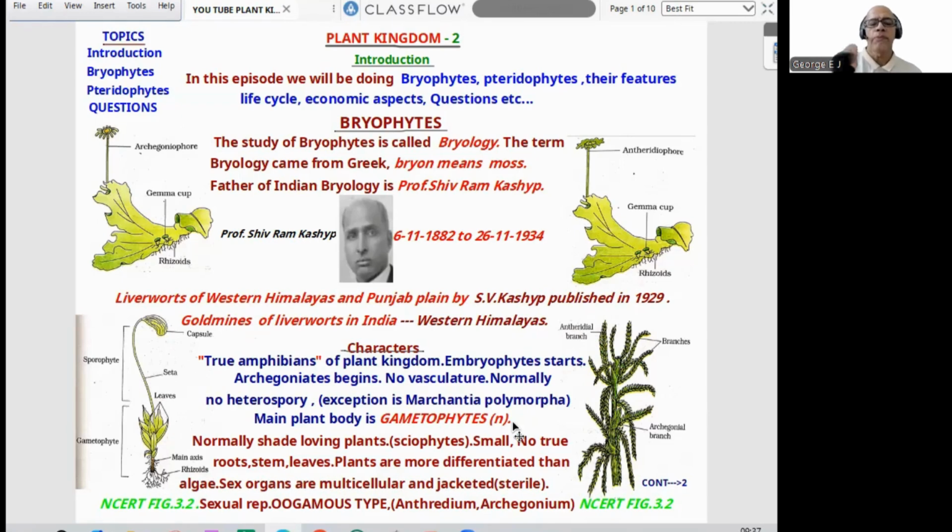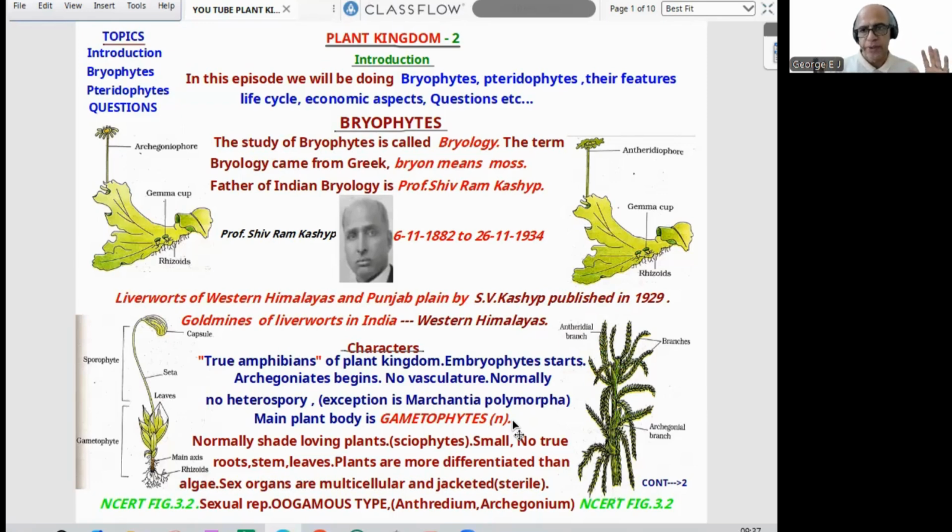See, they are true amphibians of plant kingdom. Embryophyte, embryo, starts from bryophyte in plant kingdom. Archegoniate begins again in plant kingdom. No vasculature, no xylem, phloem. Normally no heterospory. That is the rule. But once a question came, there is an exceptional species, Marchantia polymorpha, that shows heterospory. So normally no heterospory in bryophyte.